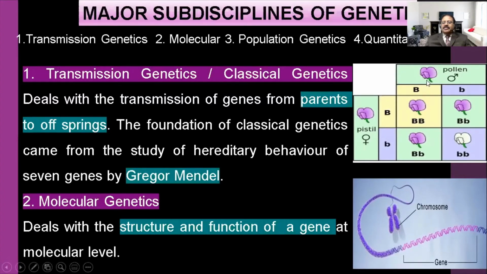The characters are passed on from one generation to the next. There are dominant characters and recessive characters. In the F1 generation, only the dominant characters appear. Then they give the F2 generation, the second filial generation. Anyway, the characters are passed on from one generation to another.